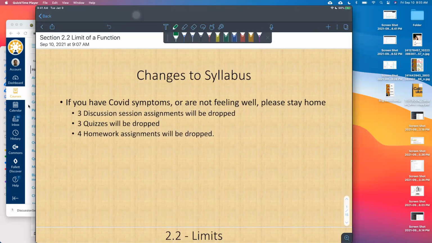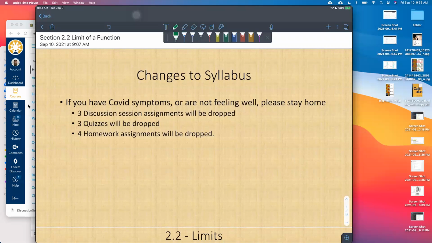Yes? Another professor told me that if the professor's still sick, they have to... Yes, so you should try to get a COVID test. If you feel sick, you should try to get a test as soon as possible and hopefully it'll come out negative.